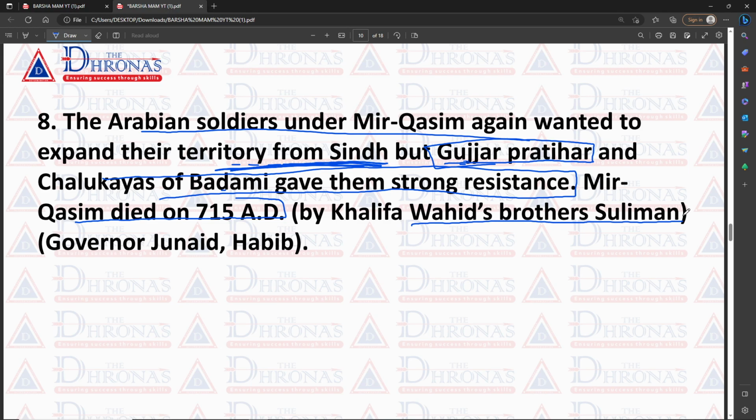Suleiman, did not have a good relationship with Mir Kashim, and he provoked the Khalifa to give him a death penalty. And after Mir Kashim, who were the new governors of the Arab territory? That is the governor Zunaid, and after that governor Habib.